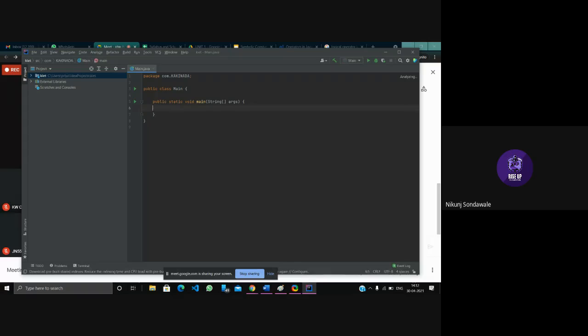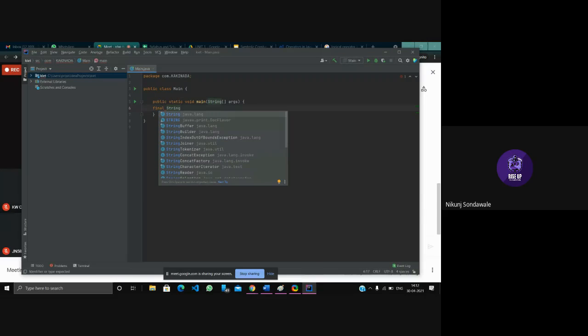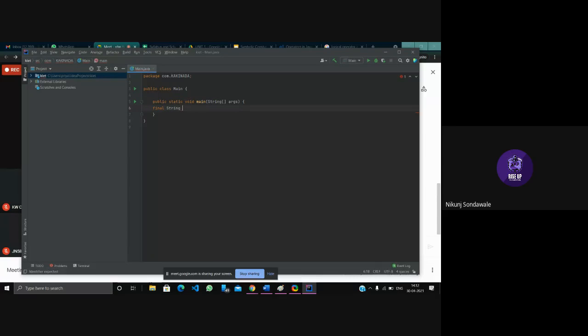Inside the main method we will declare a constant. For declaring a constant, we start with the final keyword. Let's give a constant of String type. Remember, while writing the data type String, the S should be capital, only in the case of String. After that, the variable name, and let's give a string value.